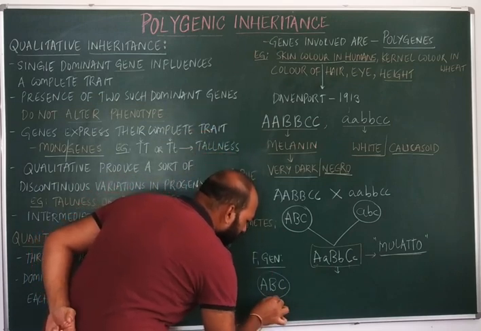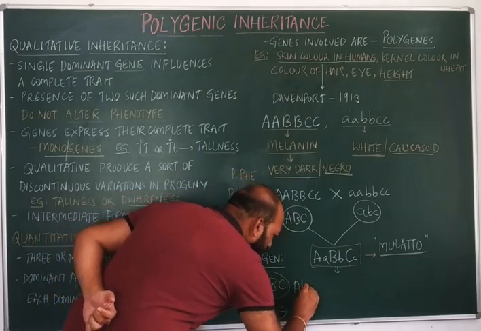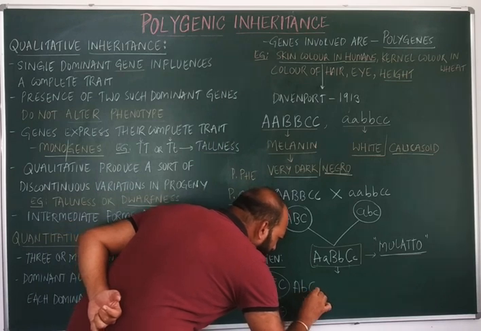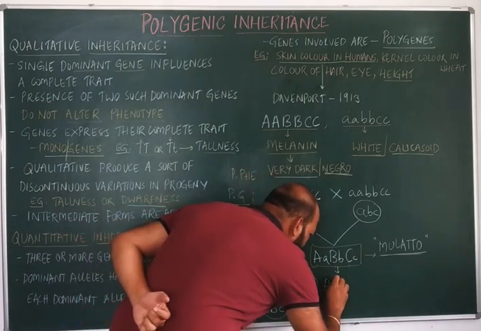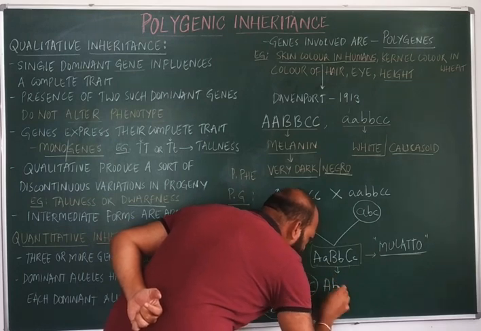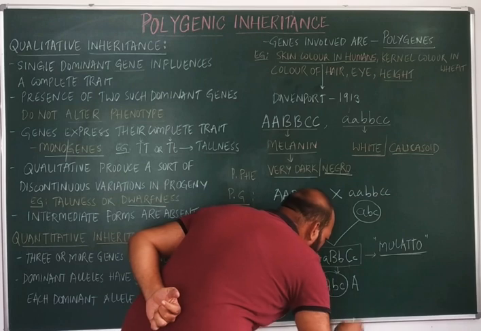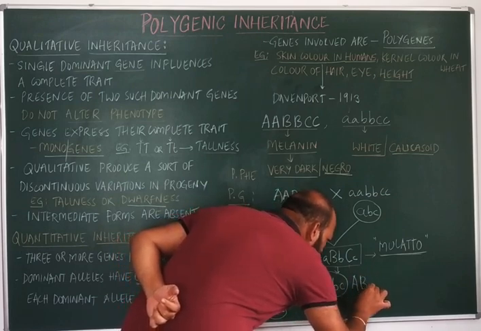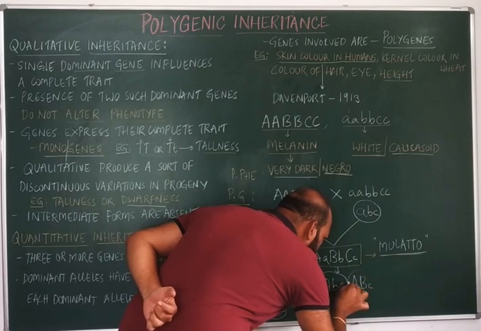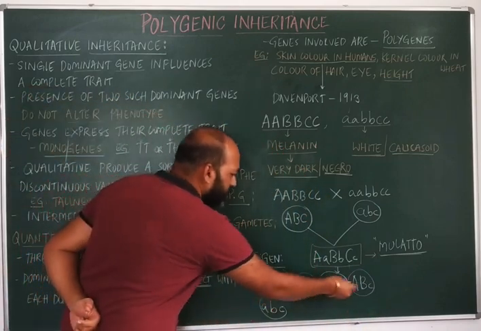Next is capital A, small b, capital C. Capital A, small b, small c. Capital A, capital B, small c. So these are 4 gametes.